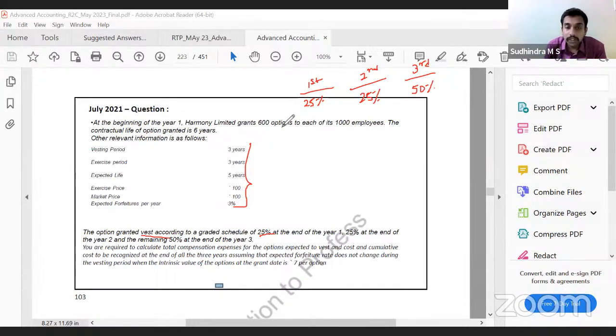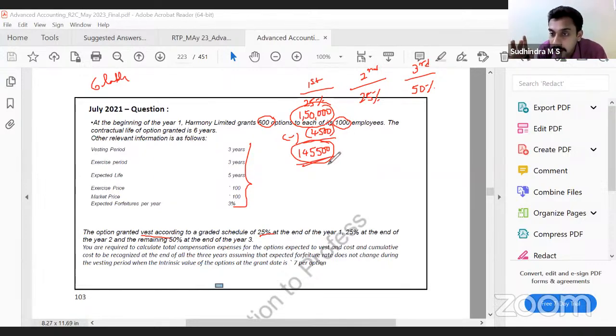Total options are 600 options into 1000 employees. What is the total? 6 lakh options. Out of 6 lakh options, 1,50,000 options vest at the end of year 1. Forfeiture rate is 3%. At the end of year 1, 1,50,000 into 3% is 4,500. So can I say 1,45,500 is the number of options that will vest? Since at the end of year 1, full expense will be recognized at the end of year 1 itself.